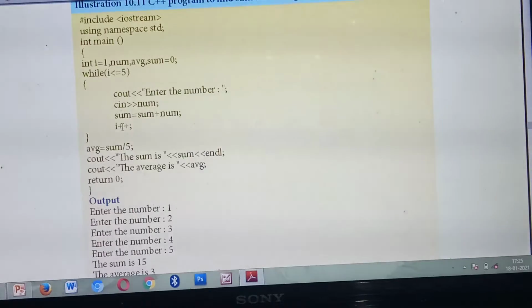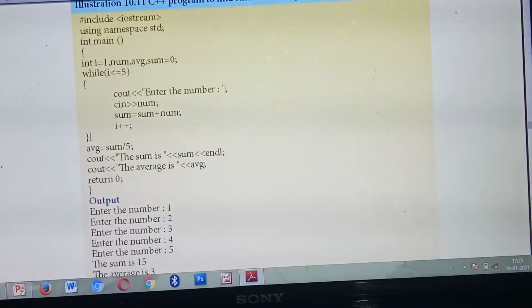Okay. Then if you need to find the average, first you need to find the sum, isn't it? So sum equal to, already you have entered the number in which variable? Num. So sum plus num. Already you have declared a variable sum. So sum plus num. Understood? So each time the variable needs to get incremented. So I plus plus. Understood? Okay. So up to this the while loop will get over.